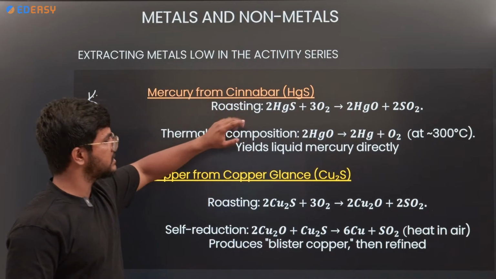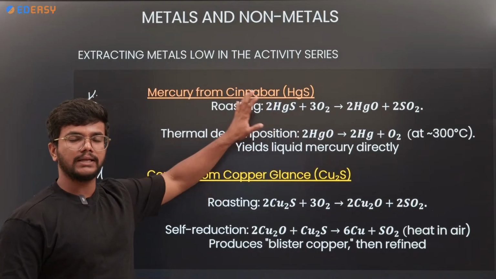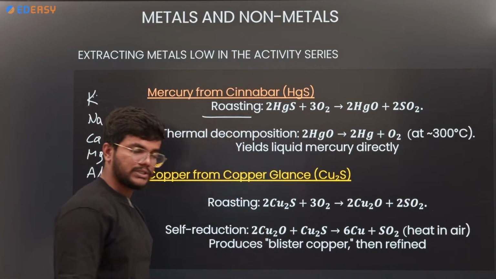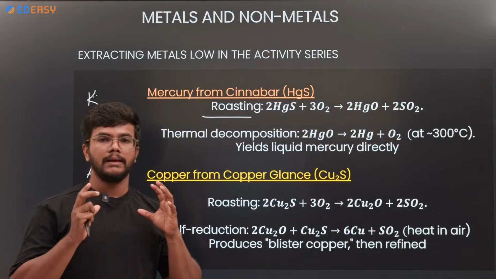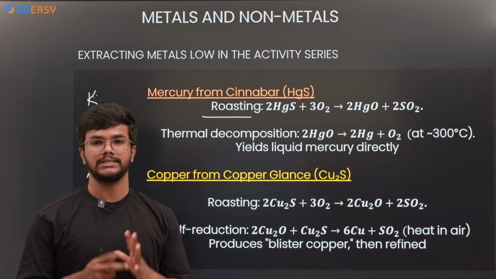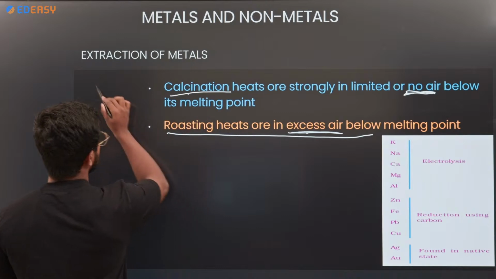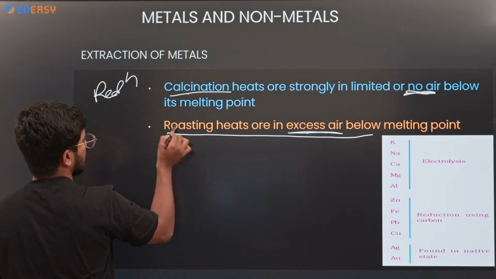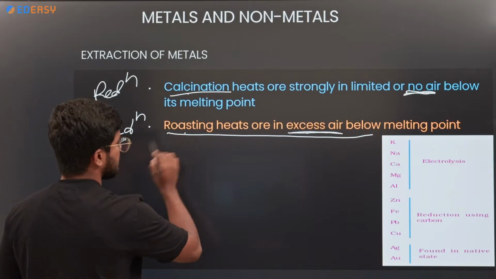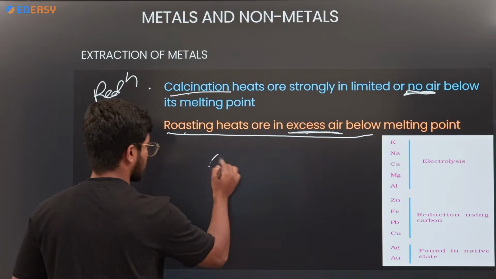So cinnabar, mercuric sulfide, first undergoes roasting. Why is there a need for roasting? Why do we make the mercuric sulfide undergo an oxidation reaction? Roasting is also called oxidation. Remember in the previous slide, calcination is also called reduction, and roasting is also called oxidation. Roasting means heating of ore in the presence of air, that means oxygen is added.